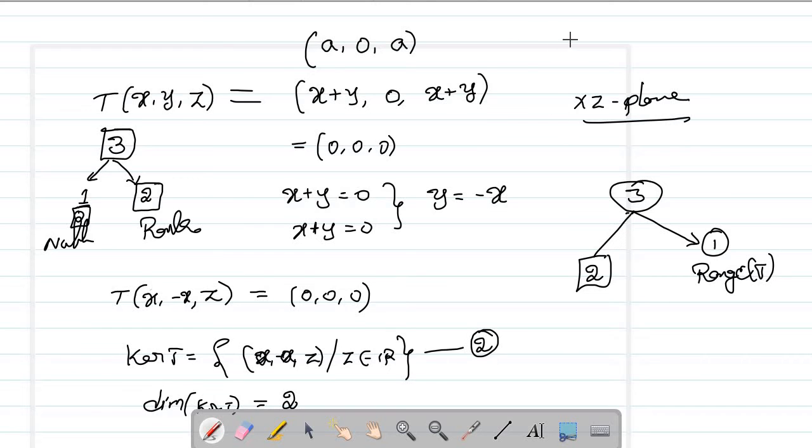So the line is nothing but x equals z and y equals 0. That is the line of intersection of these two planes. One is the xz plane and another one is x equals z. The intersection of these two will give you a line. Now that is a 1-dimensional object, a line. It's not a plane now. Now the rank of T is 1 and the nullity is 2.